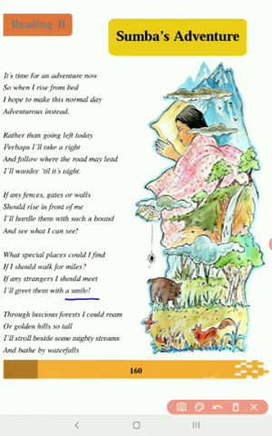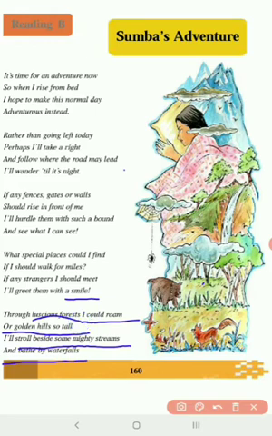Though through luscious forests I could roam, or golden hills so tall, I will stroll beside some mighty streams and bathe by waterfalls. Then again, another imagination. Now, as I take the unknown path, now she is taking the right turn today. That's unknown path. Now, if I take an unknown path, that might lead me towards a forest.